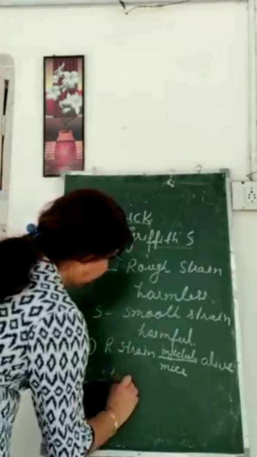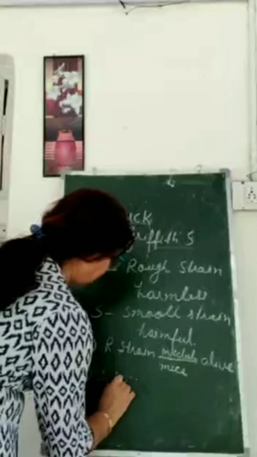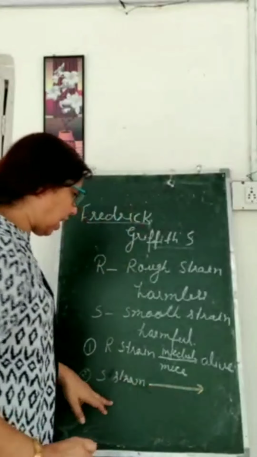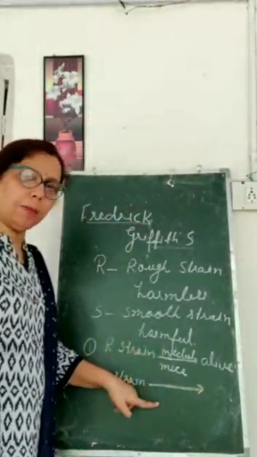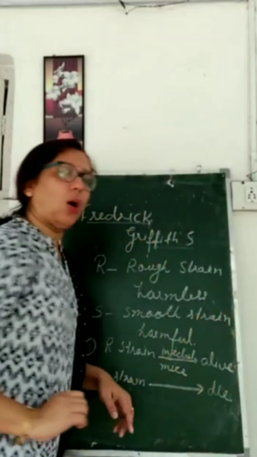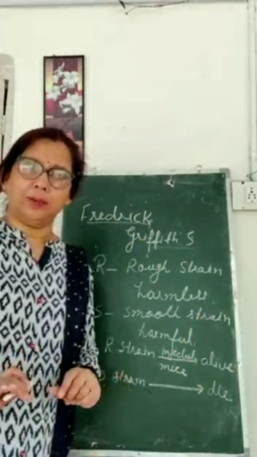When S strain बैक्टीरिया, आप यहाँ लिखोगे injected, जैसे मैंने यहाँ लिखा injected in the mice, the mice died. All the mice died. वो सारे जो चूहे थे वो मर गए.